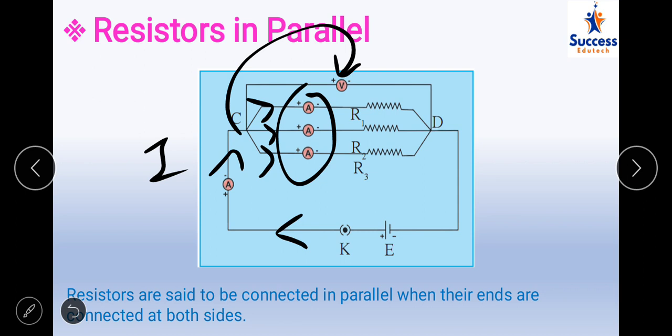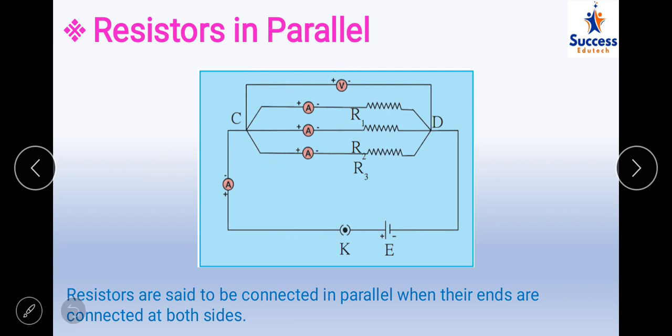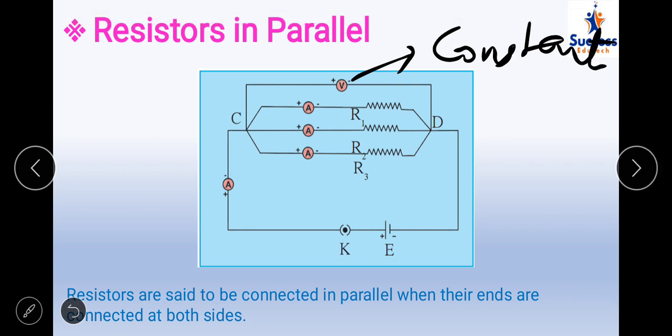The single voltmeter tells us that the voltage across each of the resistances R1, R2 and R3 is constant. So in parallel it is the reverse of series. Here the voltage is constant and the current gets distributed through the 3 resistances R1, R2 and R3.